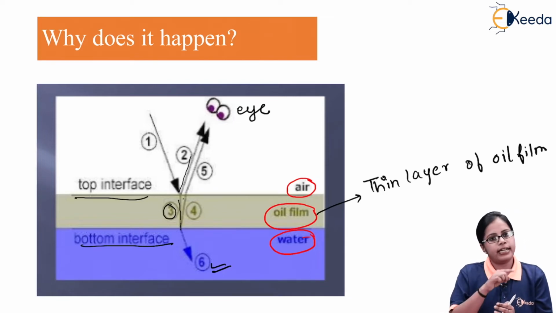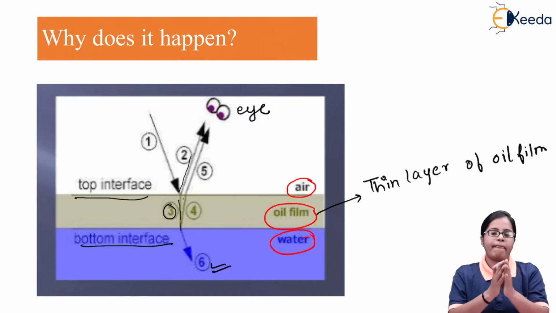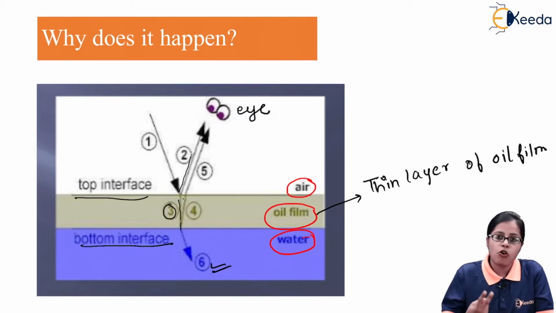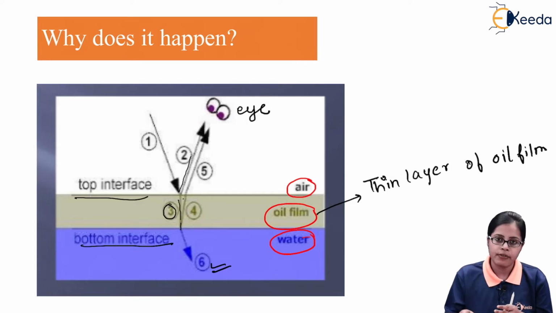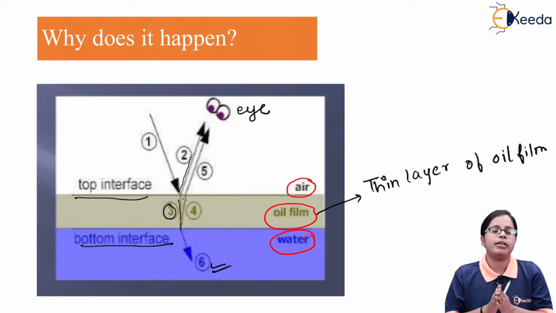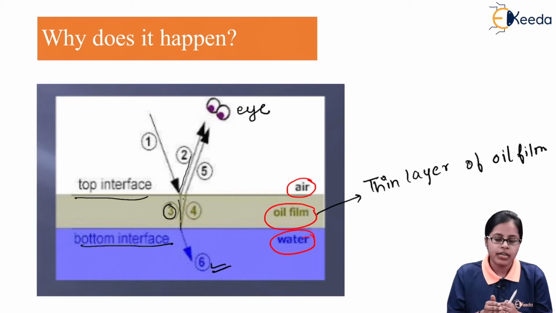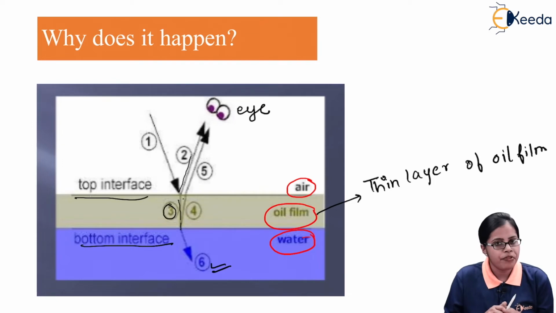First thing. Secondly, all the rays of light, when you talk about the second path, is directly getting reflected, but the fifth one is coming from the third path of light. So am I getting two or more reflected light which is coming from the thin film of the oil which is present on the surface of the water, and all the reflected light which is coming from the thin film is going to overlap with each other. And once I overlap them or superimpose them together, we are going to say that the interference is occurring. And obviously, the interference is occurring due to the thin film, so the light rays coming from the thin film give what is called thin film interference.